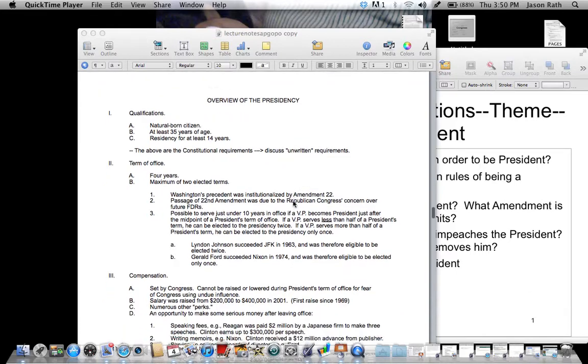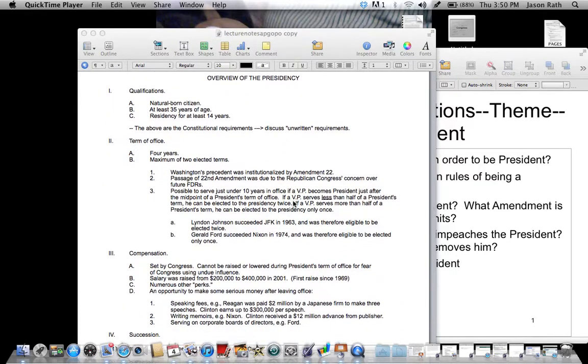Going on from there, what are the terms of office? The terms of office are 4 years. You can serve 2 consecutive 4-year terms. Washington set what's called the precedent, which means he was the first to do it, so the president would not become a dictatorship or a king. He stepped down after 2 terms. This becomes law after the passage of the 22nd Amendment right here.